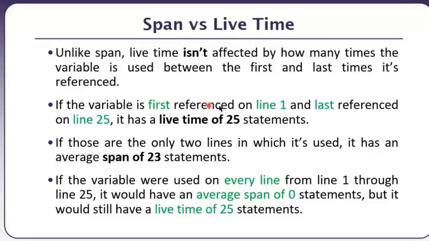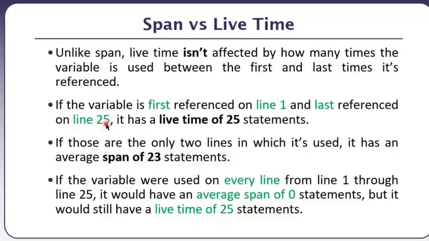If the variable is first referenced on line 1 and last referenced on line 25, lifetime is 25. Okay? If those are the only two lines in which it is used, then the span is 23. Okay? 25 minus the first line. So the lines between these basically are called the span. So there are 23 statements between this.